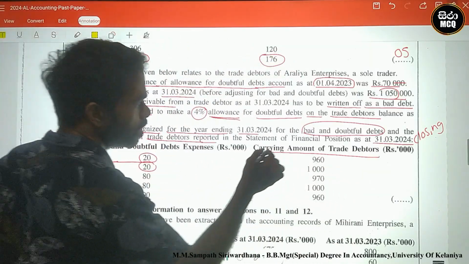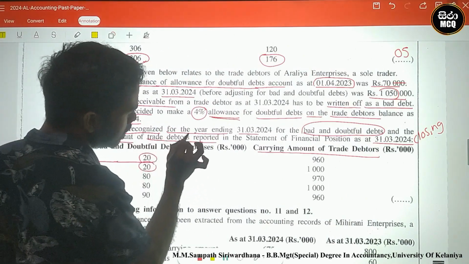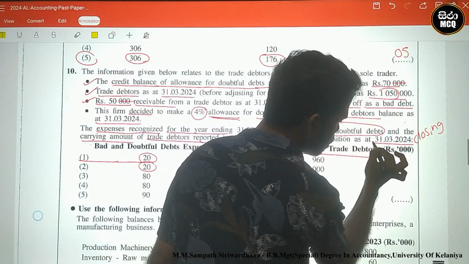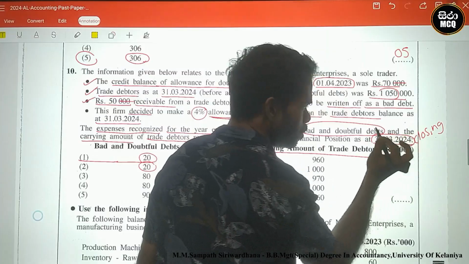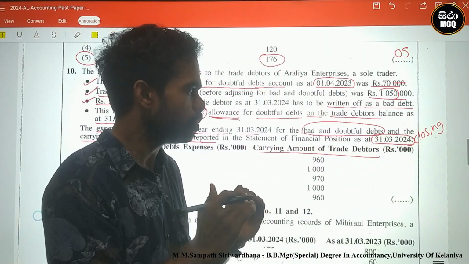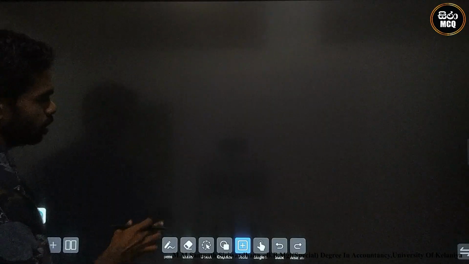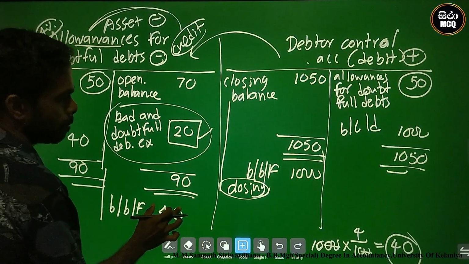Look here: the carrying amount of trade debtors reported in the statement of financial position as at 31st March 2024. Carrying amount means the final closing balance. What is the method for the carrying amount calculation? This is the carrying amount calculation.